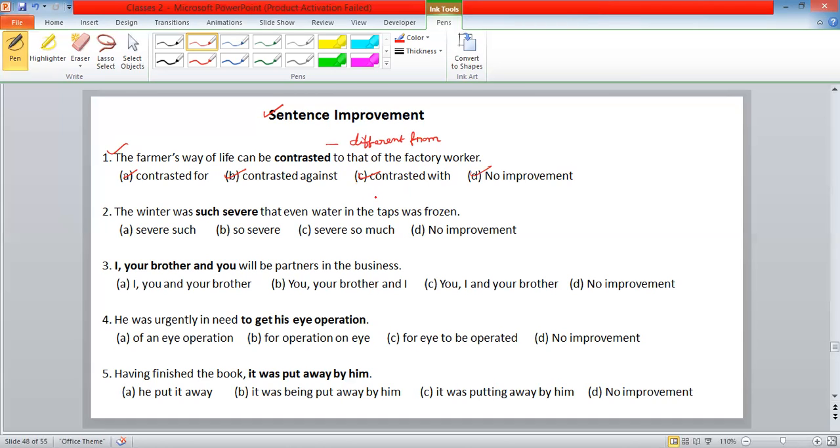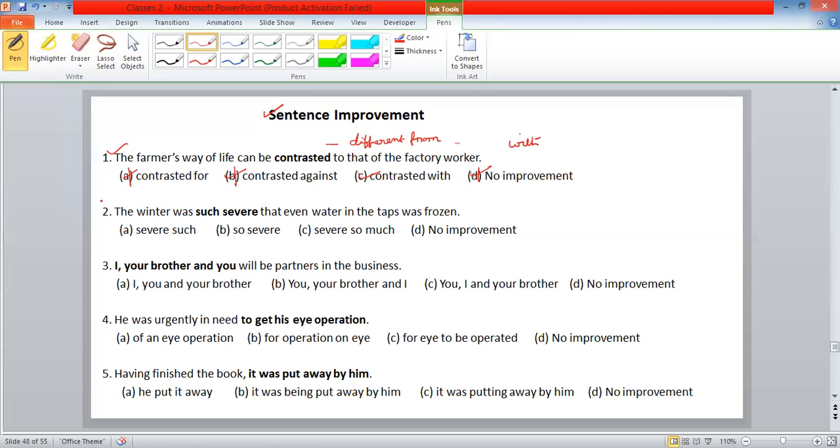Which one do you want to eliminate? For is eliminated. Against is also eliminated. We can't say contrasted against. It is contrasted with. It follows with only. So C is the right answer.